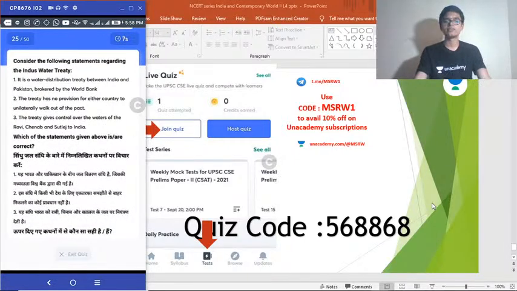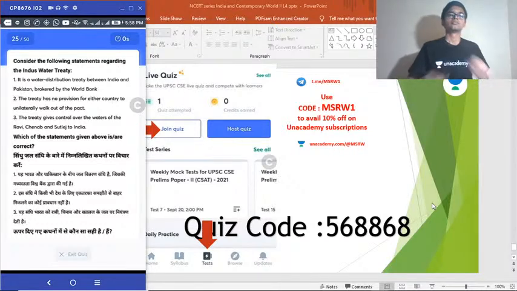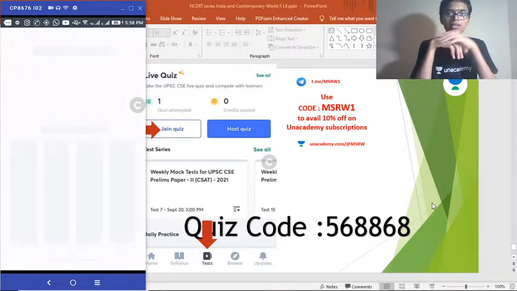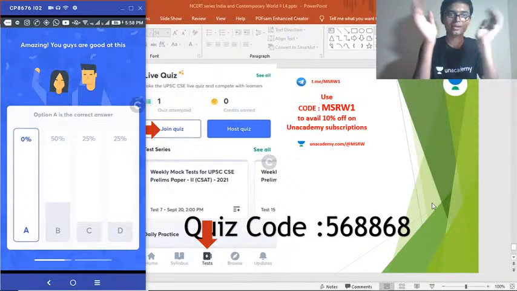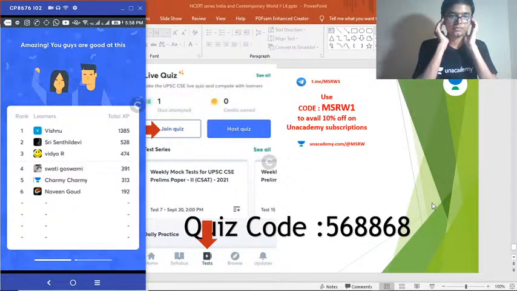Indus Water Treaty, which was very popular about a couple of years ago. 25th question, the 50% of this quiz. Option A is the correct answer, nobody get it.